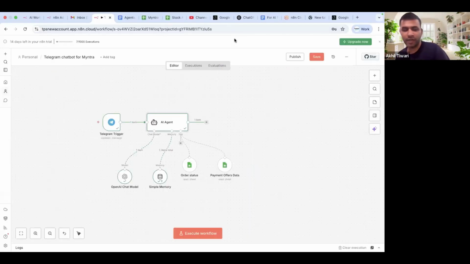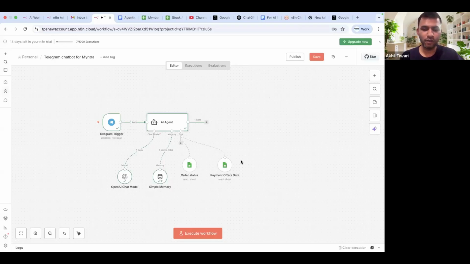Now we have a final piece remaining, which is sending the output back to Telegram. So I'm just quickly checking the chat if we have any queries. No queries for now. Let me hope you are going to have a recording for us too. Yes, we will share the recording. All right, so we are aligned so far.